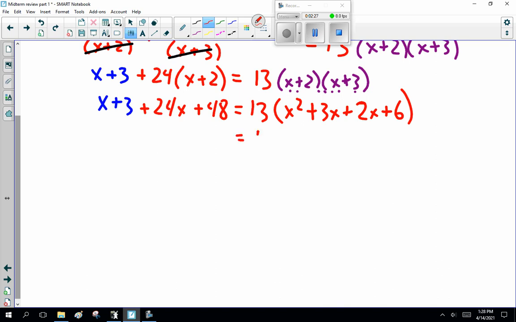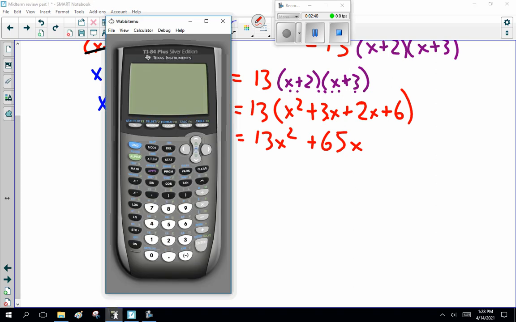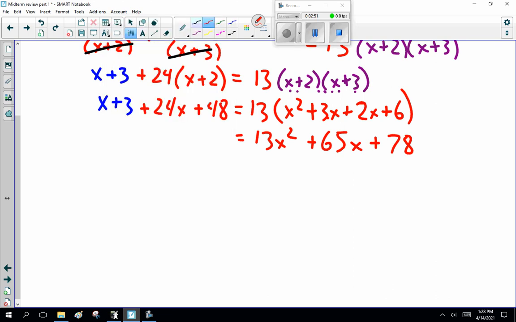So this is 13x squared. Now 3 plus 2 equals 5. 5 times 13 is 65x. 13 times 6, I just need to do this in my head. Okay, that's fine. 78. Now remember, so this is minus x minus 4, so it's minus 25x.